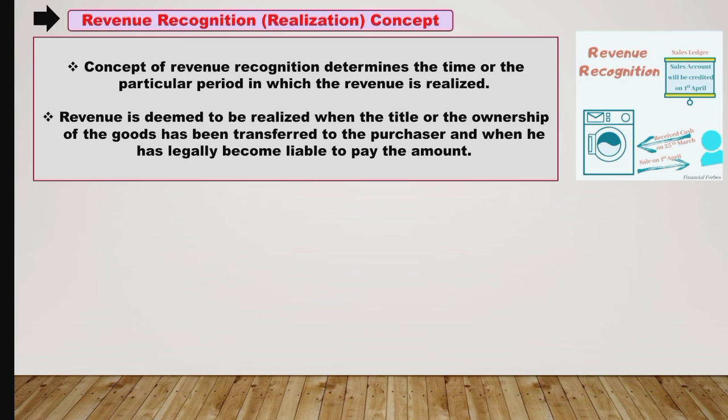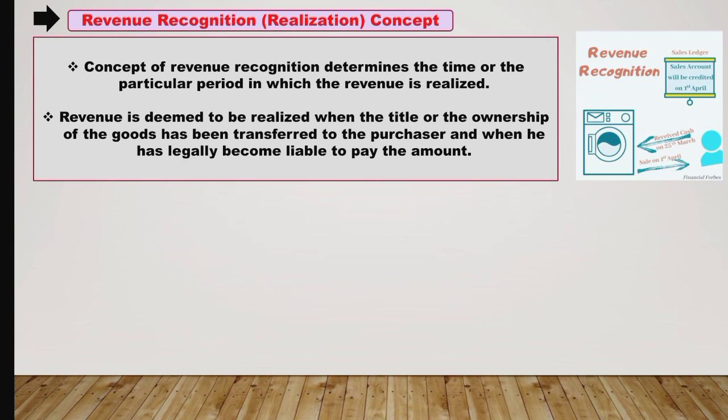We can take an example. If a firm gets an order of goods on 1st January, supplies the goods on 20th January and receives the cash on 1st April, the revenue will be deemed to have been earned on 20th January. The firm got the order on 1st January, but it supplied the goods on 20th January. That means the goods were transferred to the purchaser on 20th January.